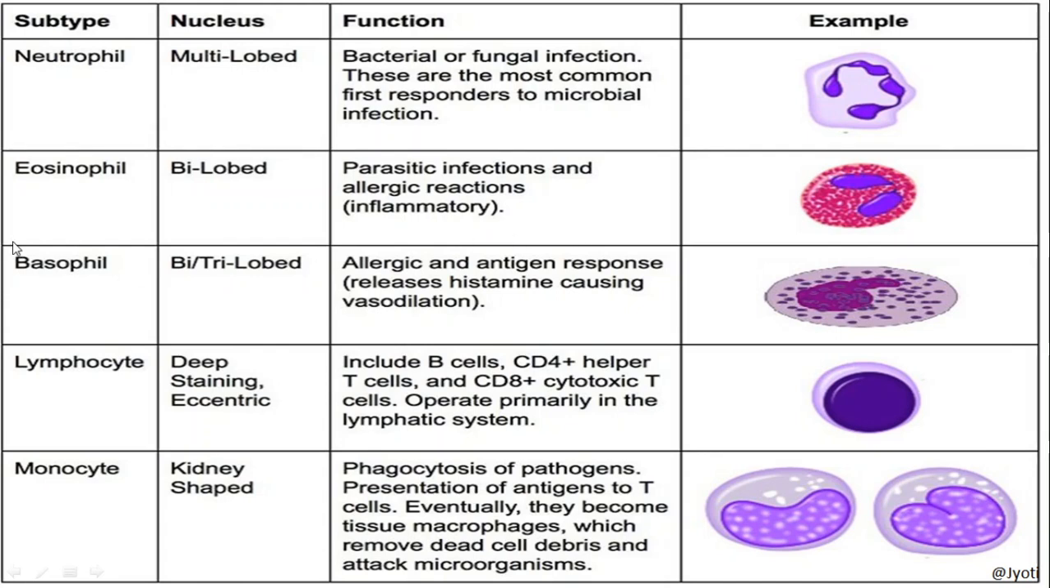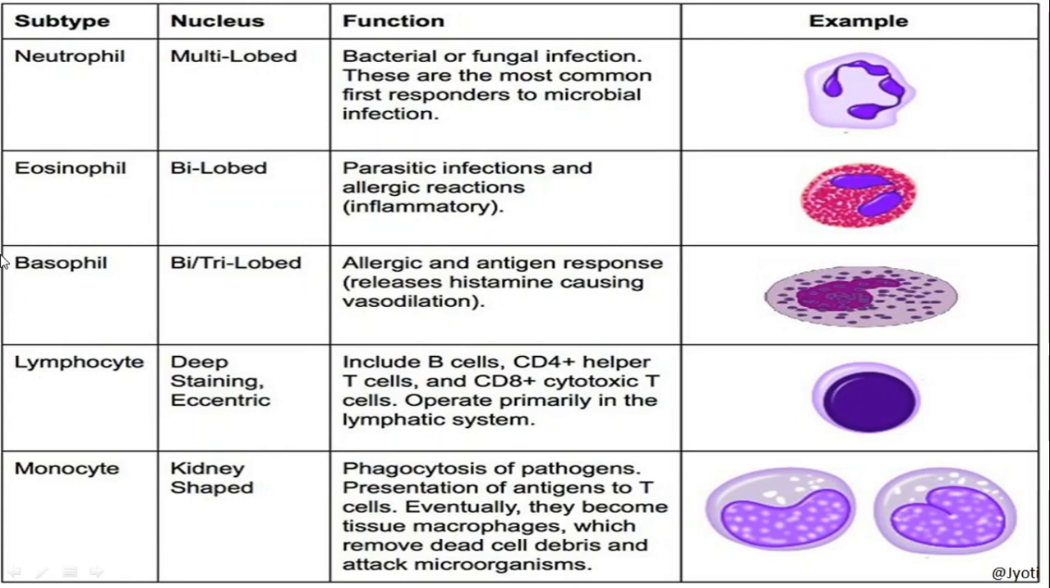Okay, then the third type of granulocyte is basophil. One more thing I forgot to tell you. Eosinophils are also known as acidophils because these types of cells can get stained by an acidic dye. Okay, acidic stain can stain this type of cell. That's why they are known as acidophil.